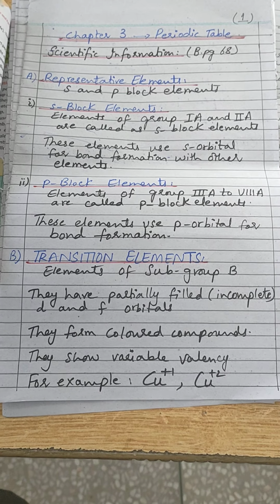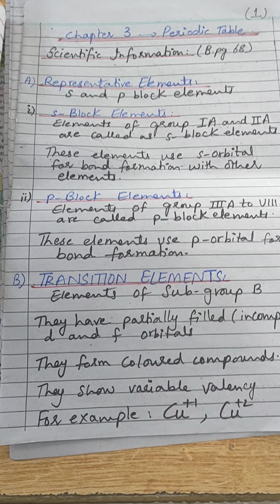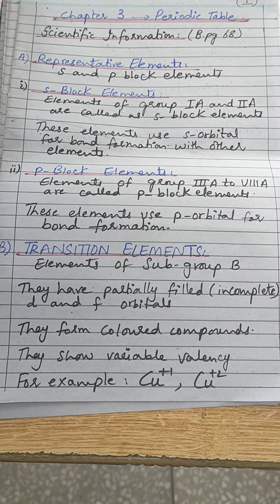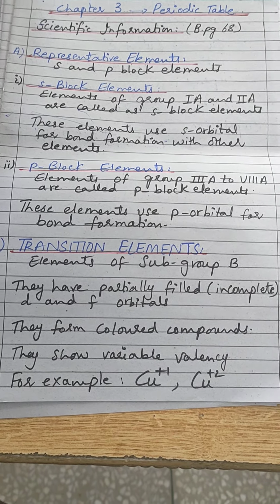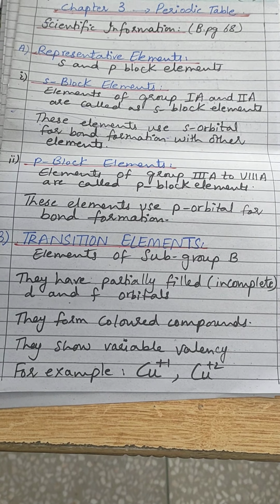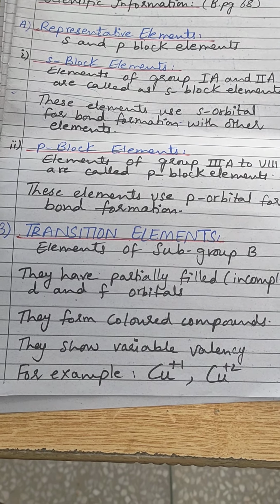Then what are the transition elements? The elements of subgroup B, from 1B to 8B, are called the transition elements. They have partially filled, meaning incomplete, d and f orbitals.